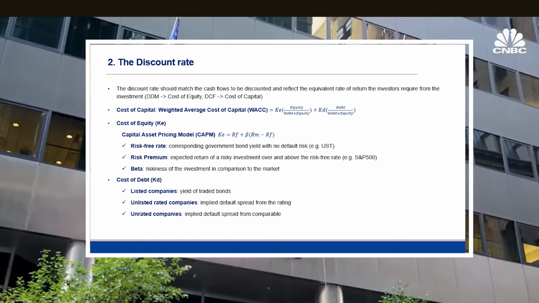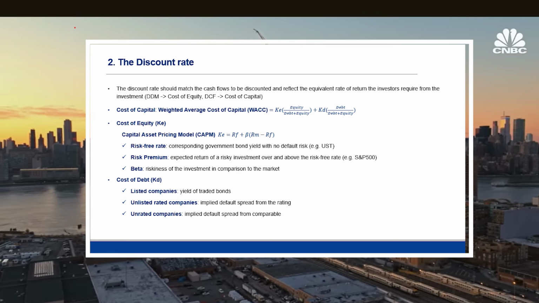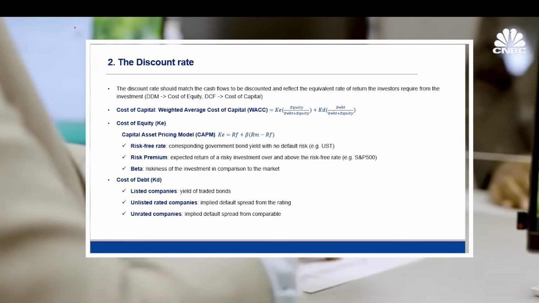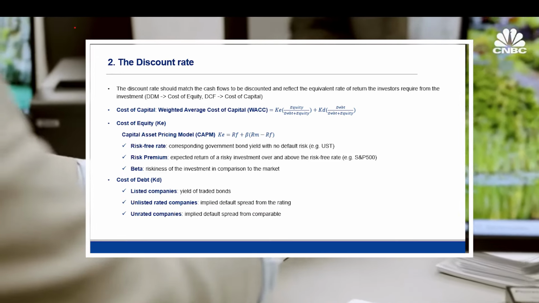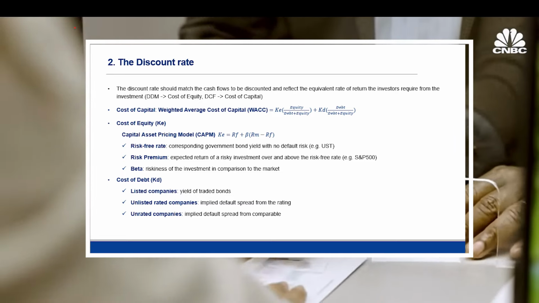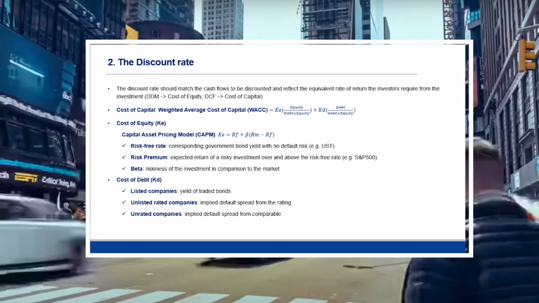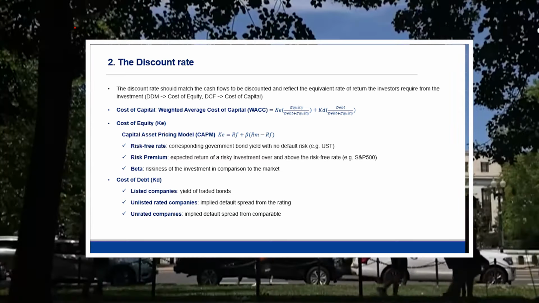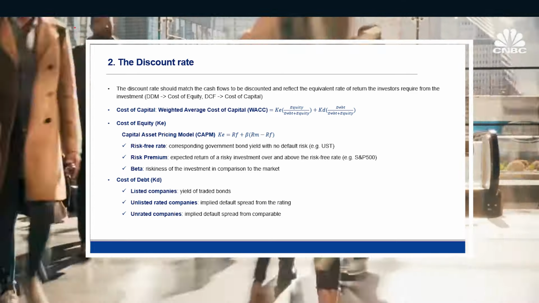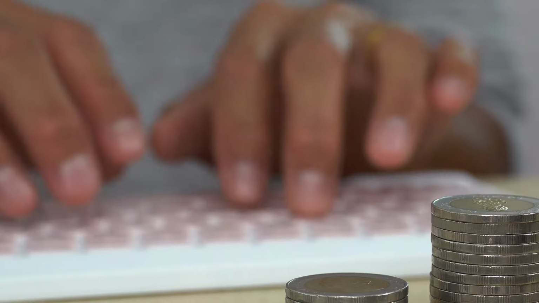As regards the cost of equity, the riskier the company, the higher my cost of equity has to be. To estimate that, we will use the capital asset pricing model, or CAPM, but there are also other models available you can use, like for instance the arbitrage pricing model or the multi-factor model. In the CAPM framework, the risk of an investment is seen as the additional risk to the market portfolio, which you can think of as a broad market index, like for instance the S&P 500. It has three fundamental inputs: the risk-free rate, the risk premium, and the beta.